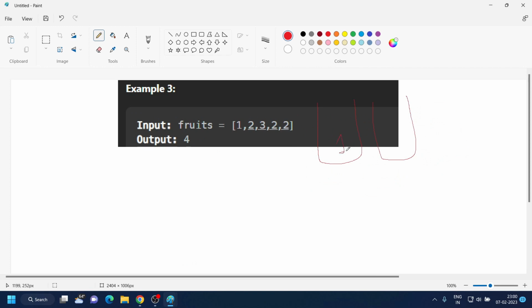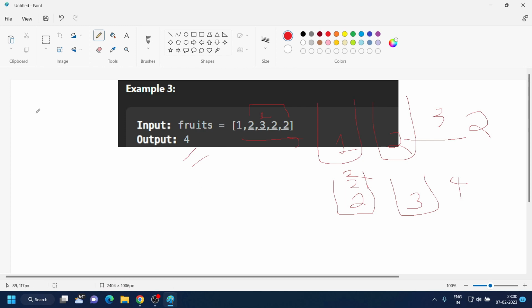In the third case, we start with 1. We again have two baskets, 1 and 2. We cannot skip any tree because we can move only to the right. And we cannot pick this third fruit, so we will have to start again. So we start from here. In this case, the answer was 2. But now when we start from 2, then we pick 3, then we again pick 2, then we again pick 2. So this time the answer is 4. So our answer is 4.